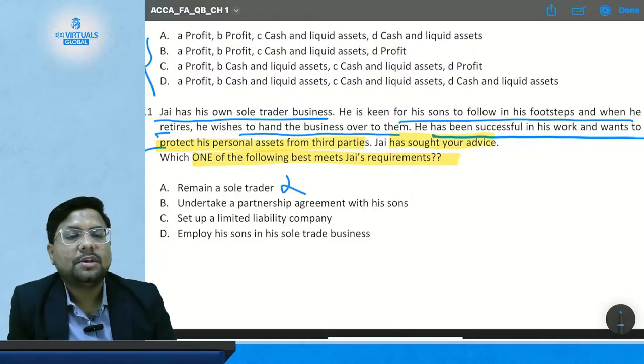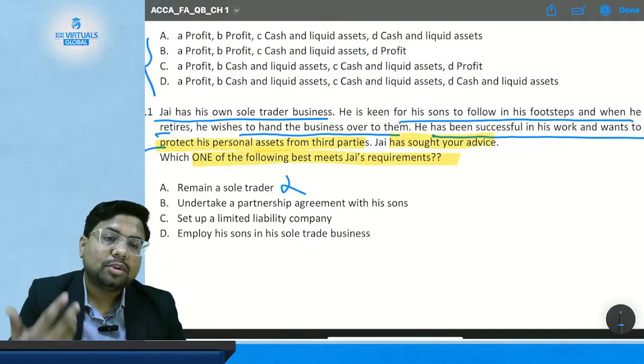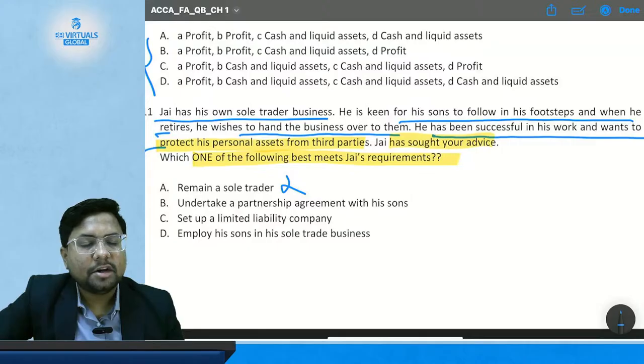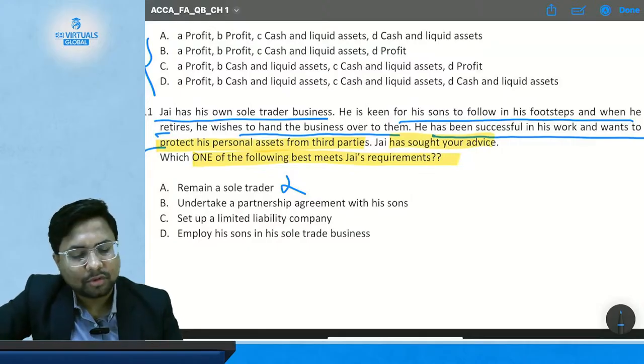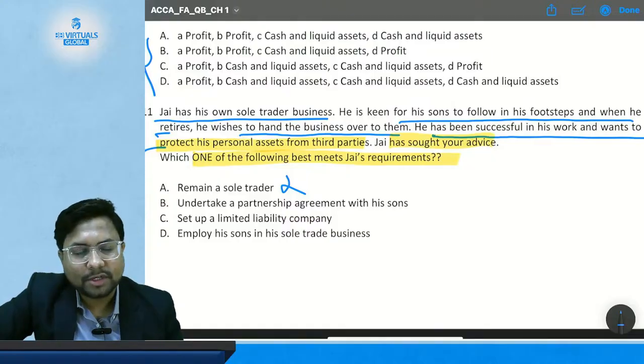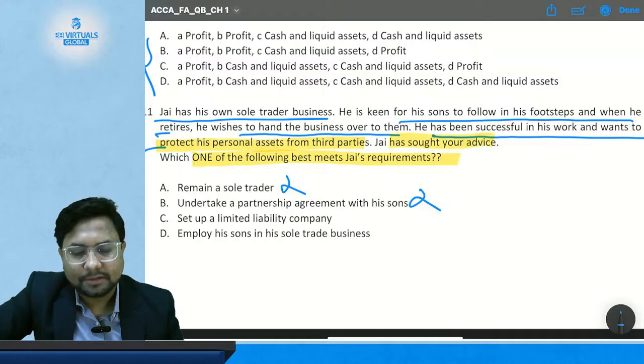Even if he goes into a partnership with his son, when Jay and his son become partners, they both have unlimited liability. There is no separate legal entity between the partnership and its owners. So partners will have unlimited exposure to the debts and obligations of the firm. So this is also an incorrect answer.